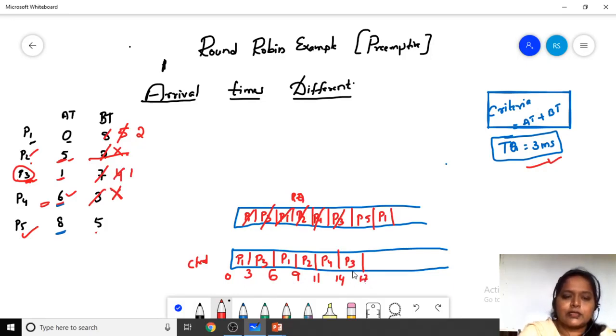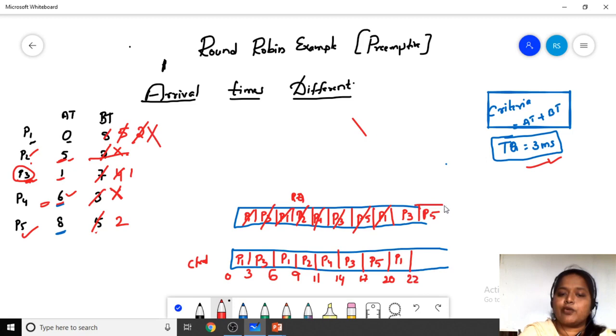Fine. So again this P3 process is admitted here, and next the P5 process is there. P5 needs 5 milliseconds, but we will give only 3 milliseconds, so 2 milliseconds are left. So 17 to 20 milliseconds, and again the P5 process is admitted here. Next is the P1 process again. P1 needs 2 milliseconds, so till 22 P1 will execute, and we will not admit it back again because P1 completed its task.